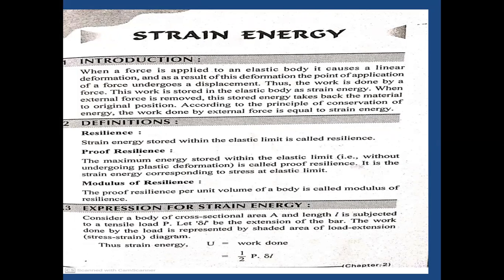The next one is thermal stresses: how does the material behave when it is exposed to a certain temperature? We can call it thermal stresses.